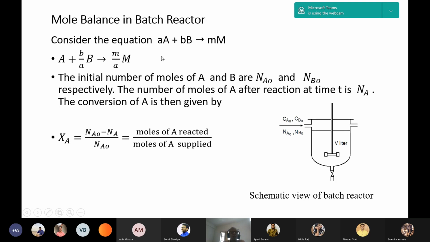Just 1 minute. Mole balance in batch reactor, consider the general reaction aA + bB → mM. This equation you always write in terms of A, with the coefficient of A equal to 1. Why? Because A is the limiting reactant for this reaction.